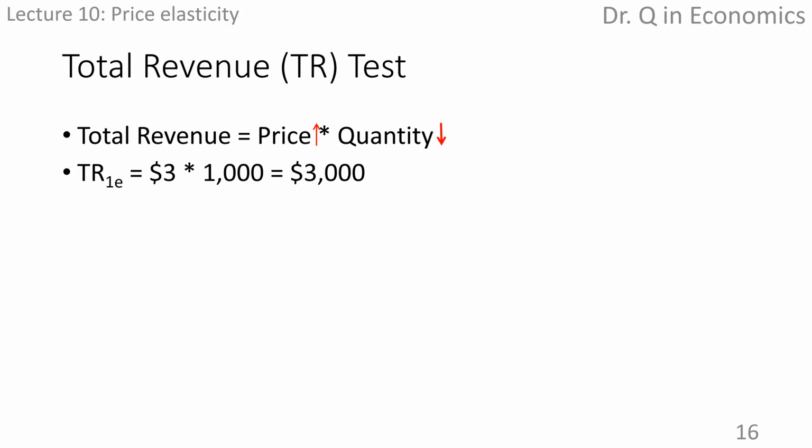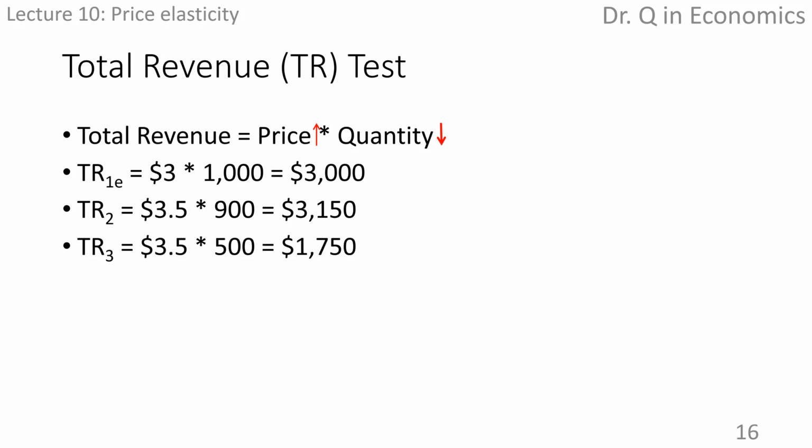If the farmer increased the price to $3.50 per box, and that does not discourage too many consumers, he sells 900 boxes, then the new total revenue is $3,150, which is higher than the previous total revenue. Assuming the cost of production does not change, the increase in price is a good strategy.